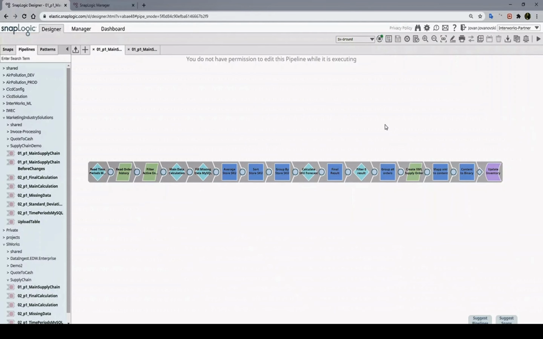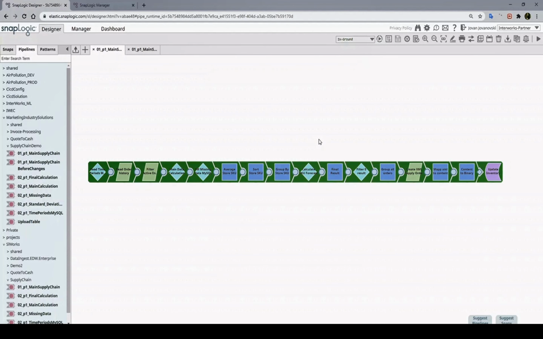At this point, now we're going to execute the pipeline, and once the pipeline executes successfully, all the snaps will light green. And if there is some error inside of the pipeline, then the snap which caused the error will light red.